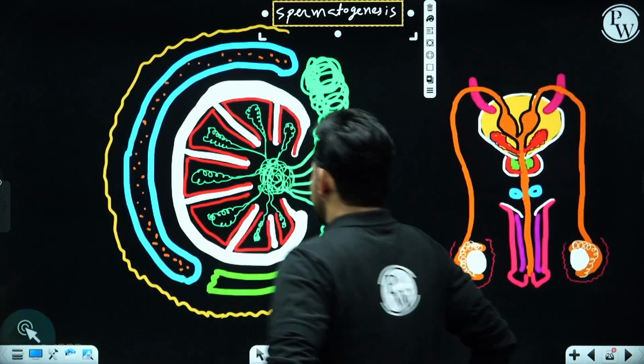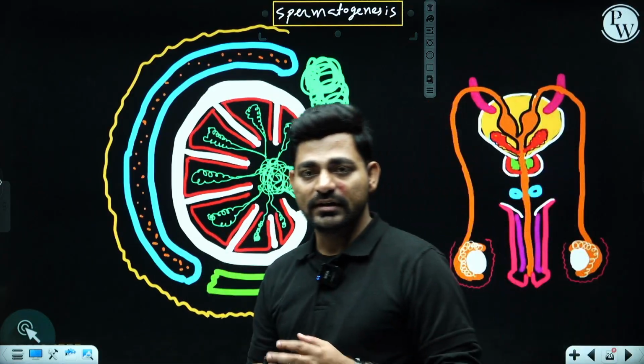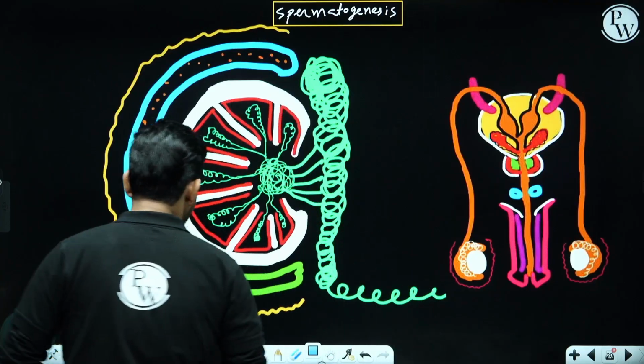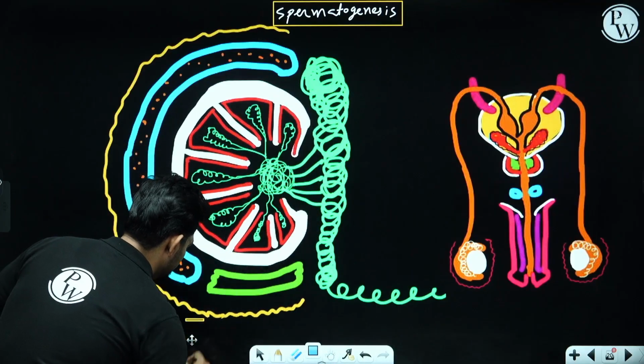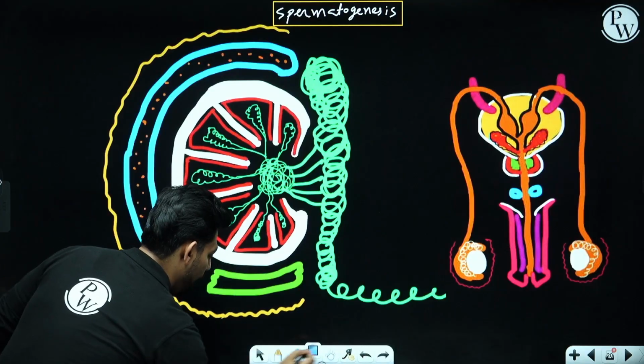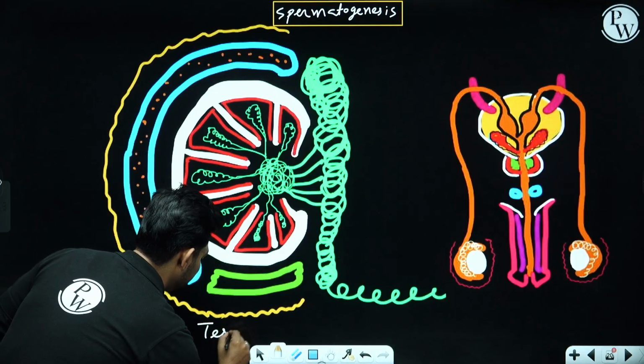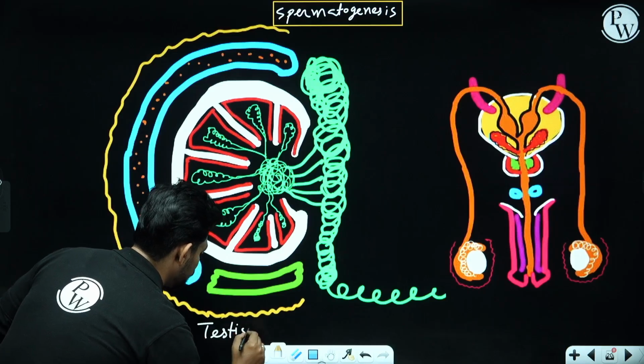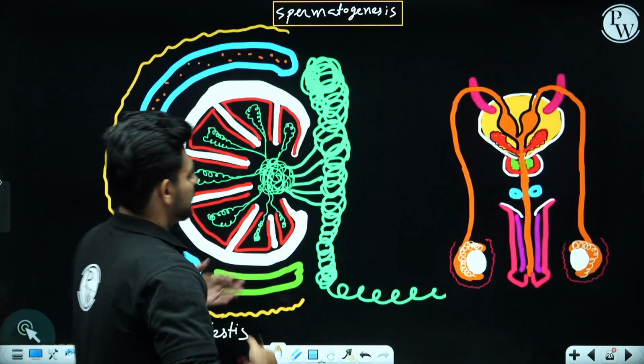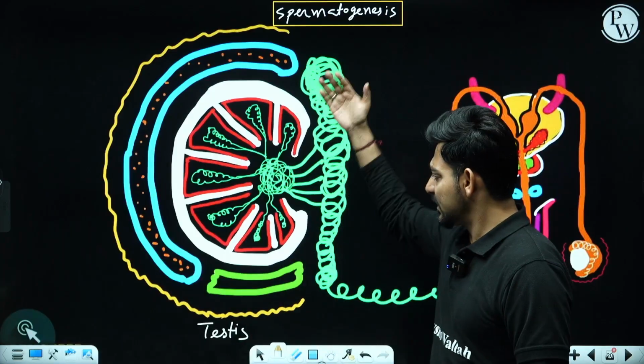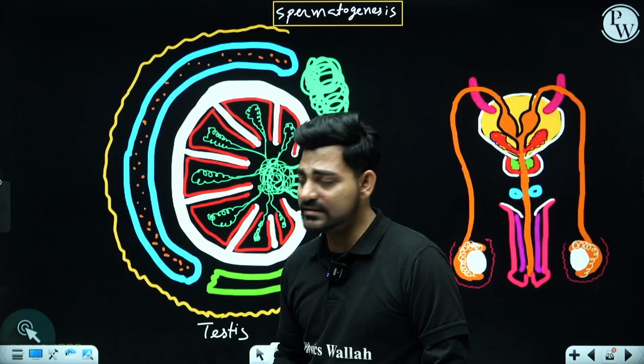So spermatogenesis is taking place inside male bodies, in the primary reproductive organ called testis. Here you can observe a sectional view of testis.